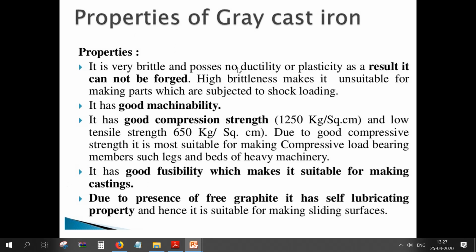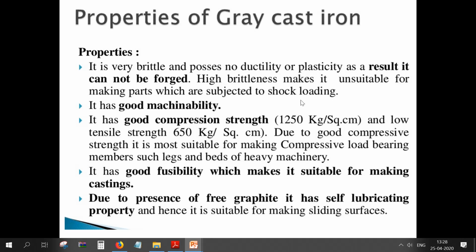Now the properties of gray cast iron. It is very brittle and lacks ductility and plasticity. As a result, it cannot be forged. High brittleness makes it unsuitable for making parts that are subjected to shock loading. Where there are many vibrations and sudden shock loading, we are not going to use this type of material, gray cast iron.